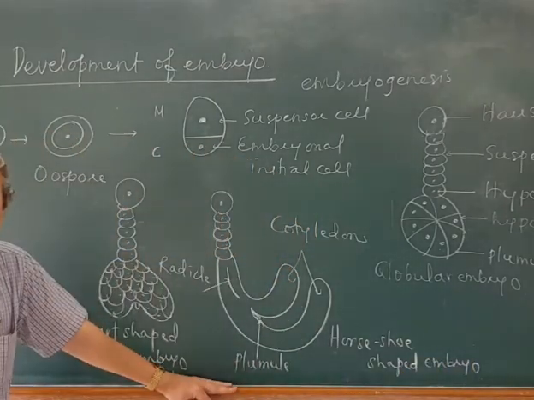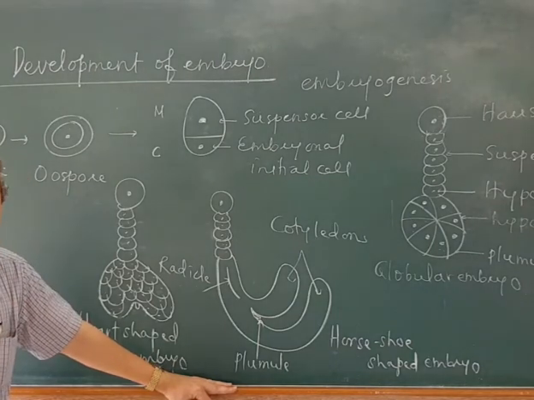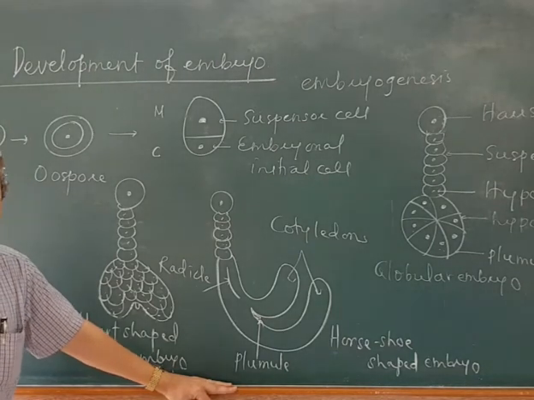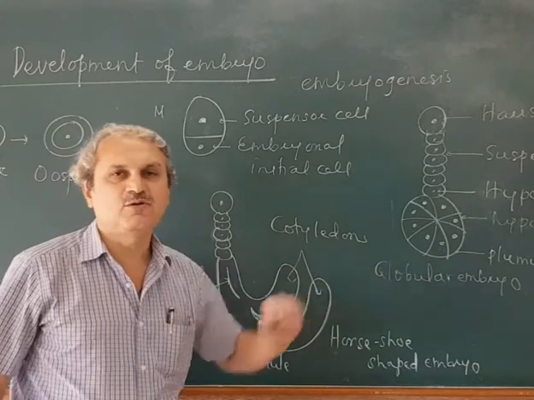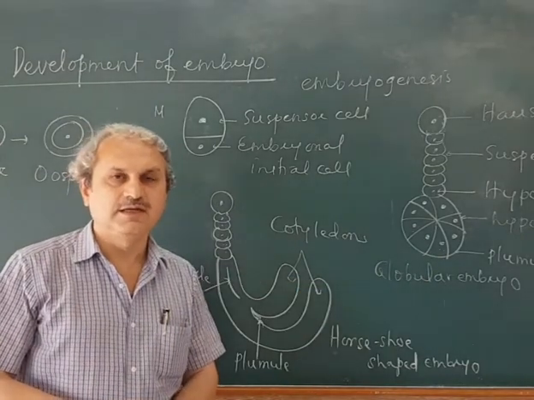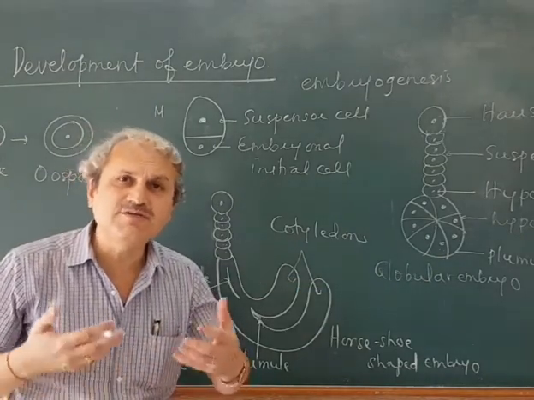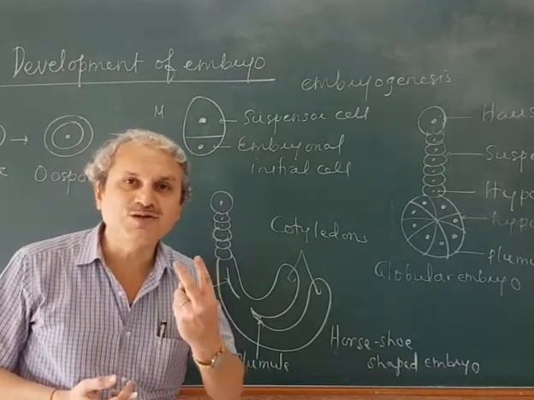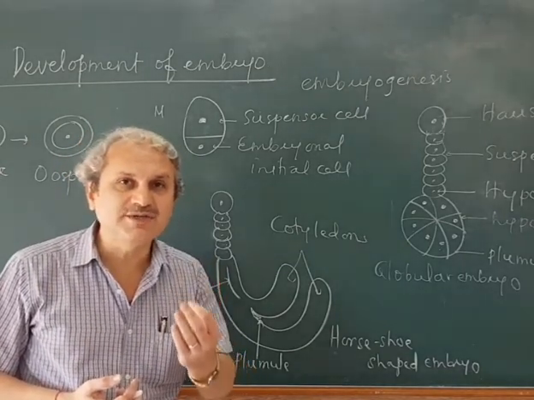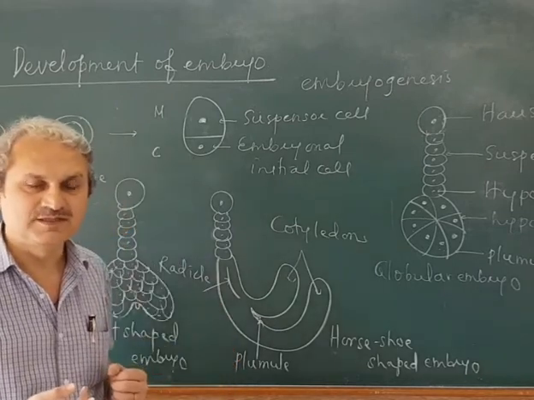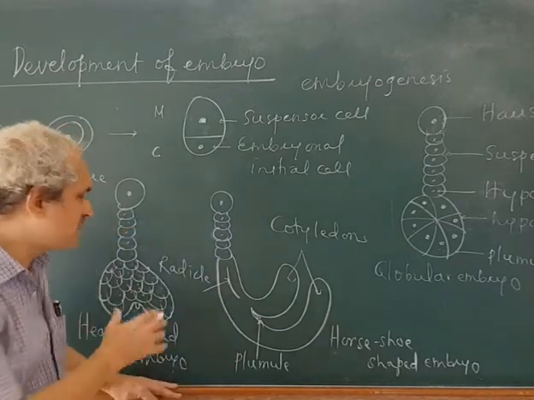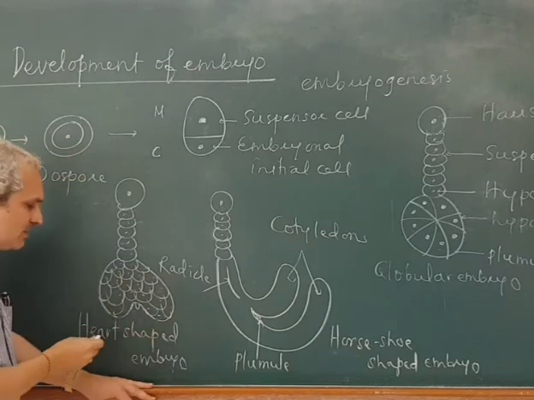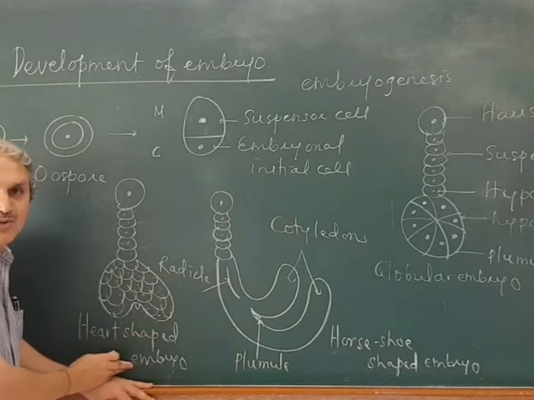Is that clear? Understand this second part that I explained once again properly. The upper row of cells undergoes division in several planes to form two lateral cotyledons and a terminal plumule. This structure looks like a heart, so it is called the heart-shaped embryo.